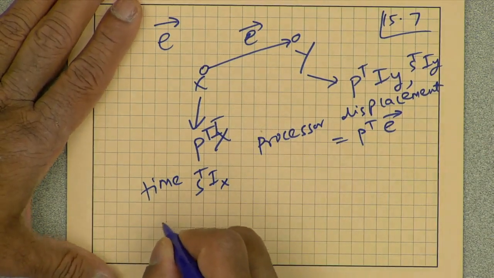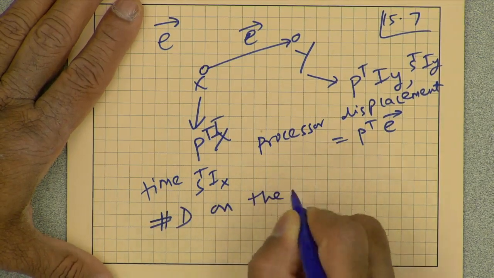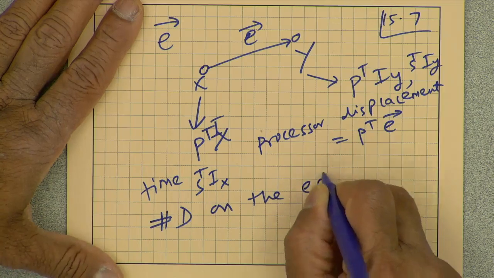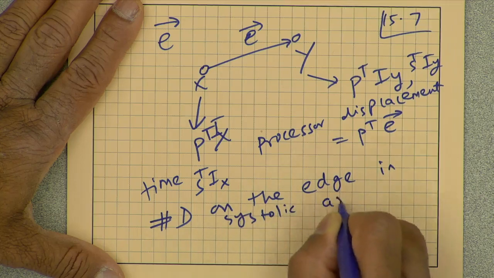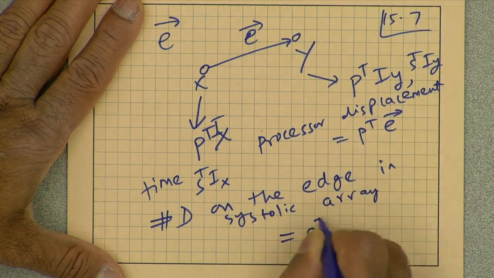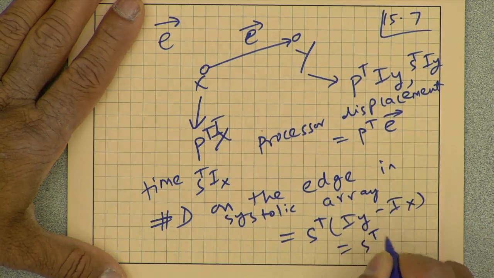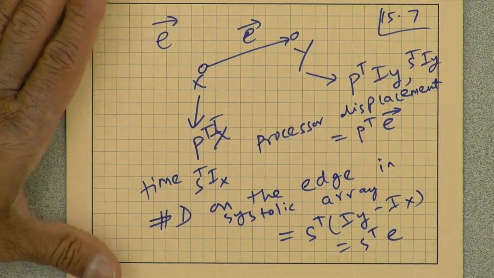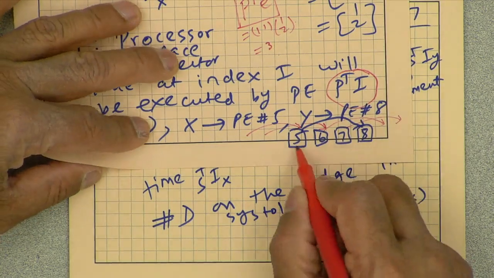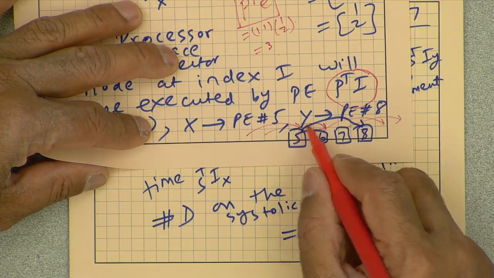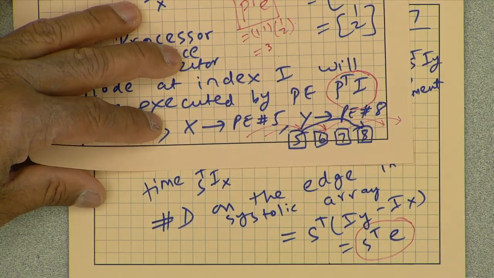That means the number of delays on the edge in the systolic array must equal S transpose times Iy minus Ix, which is S transpose E. So, that means that I have this edge from 5 to 8, 6 to 9, etc., but each one of these has these many delay elements placed on that edge.